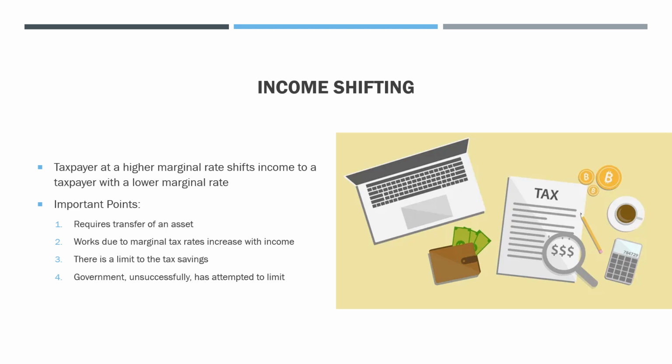Some important things to remember about income shifting is that it requires the transfer of an asset to work. It works due to marginal tax rates increasing with income. So obviously, an individual parent will most likely be making more money. If it's a kid or anything like that, they'll be making less money than their parent. There is a limit to the tax savings that can be benefited from. And finally, the government has attempted to limit income shifting, with very limited success.